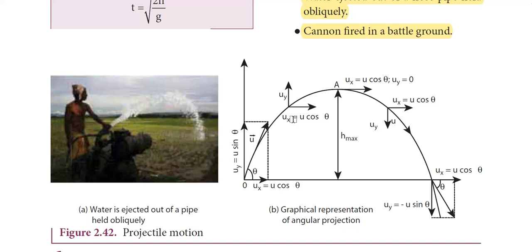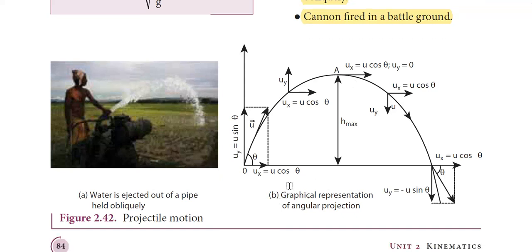To understand what oblique projection is, or projection at a particular angle, we use this graphical representation. This figure B shows the graphical representation of angular projection. The x-axis is along the horizontal direction and y-axis is along the vertical direction. The object which is initially at O is projected with an initial velocity of u vector.